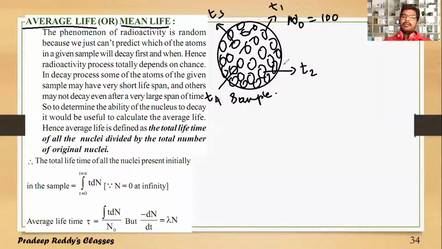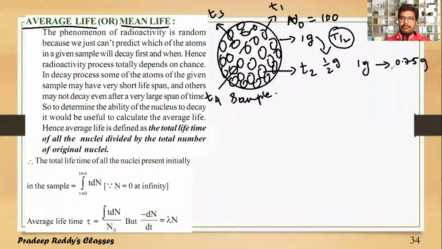In order to calculate a total sample of 1 gram decaying to half a gram, it takes some time, T half, is it not? If it is not half of the sample, say 1 gram is decaying to 0.75 gram, it takes some time T. This is not the half time, because half of the sample has not decayed.